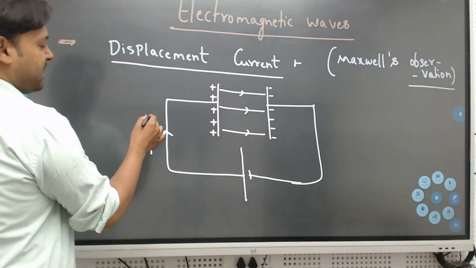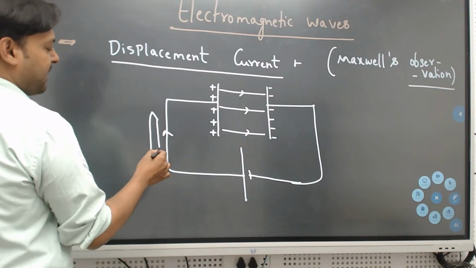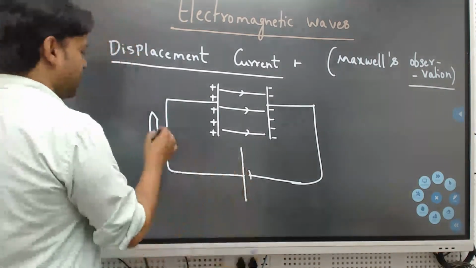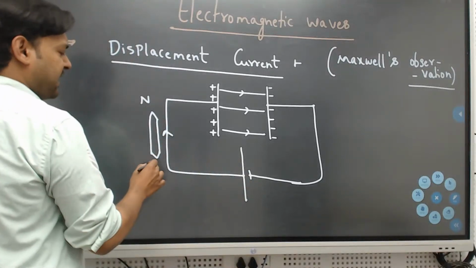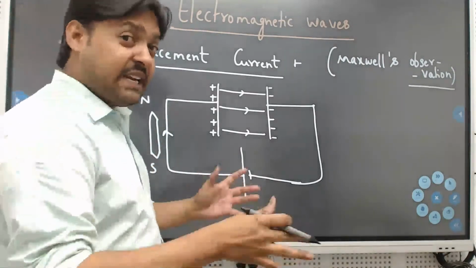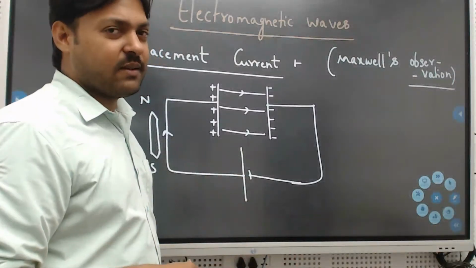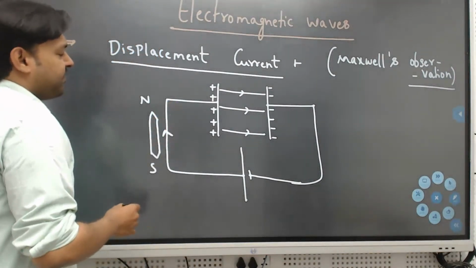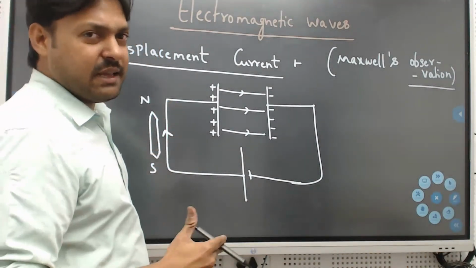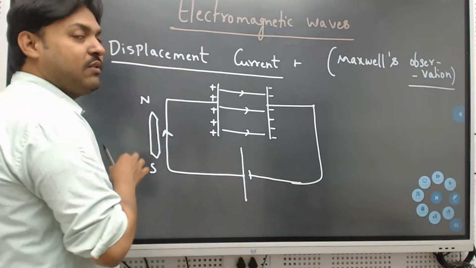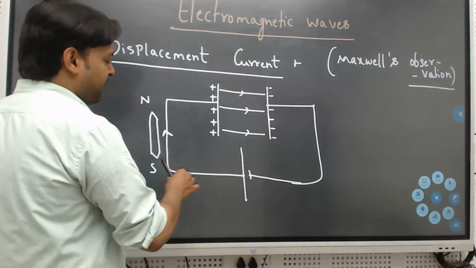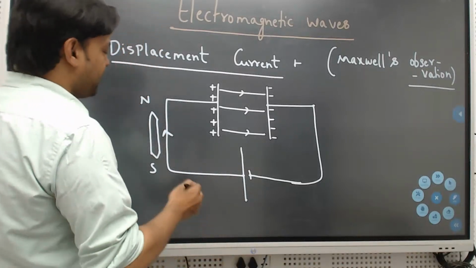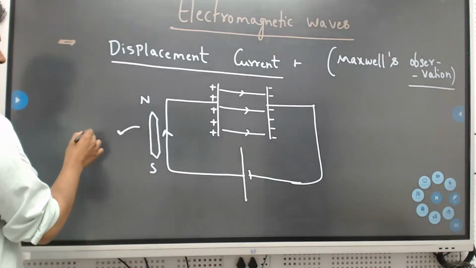Let us suppose it is a magnetic needle. Right. So north and south, we studied all these things in magnetism. He related all the things with that. That is the important thing. Okay. So nearby that conductor, he placed a magnetic needle. What will happen? So current started flowing here. So definitely the magnetic needle deflects. So this needle definitely deflects.